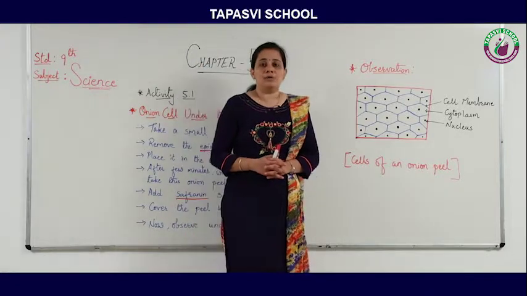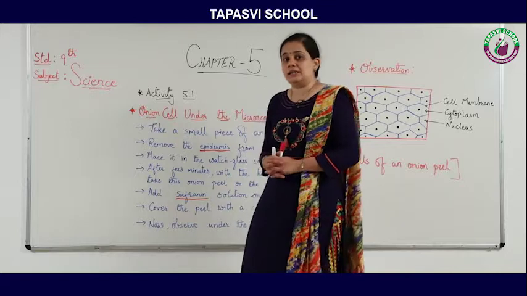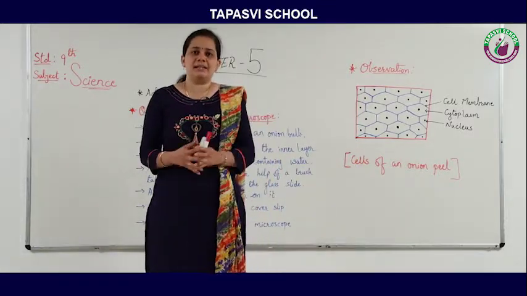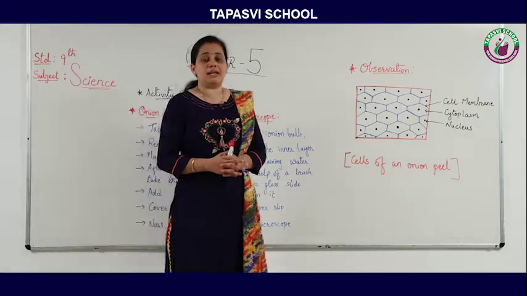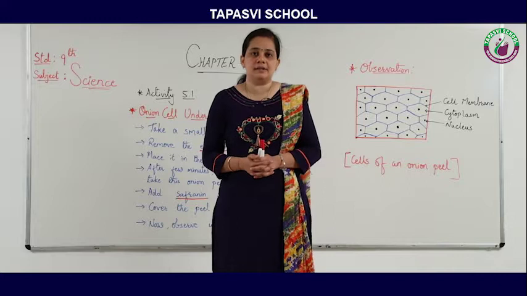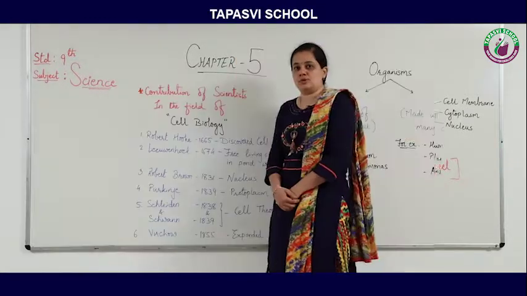So now let's move toward the contribution of scientists in the world of cell biology. Many scientists have given their contribution, meaning they have discovered so many things in the field of cell biology. So let's start.